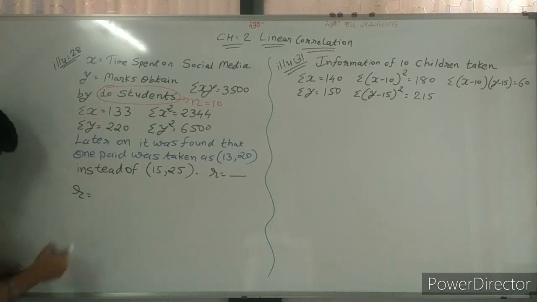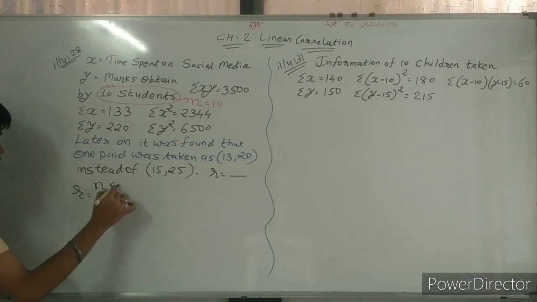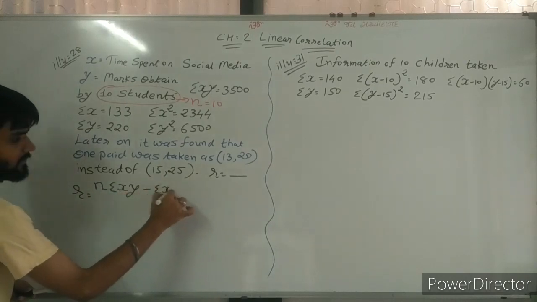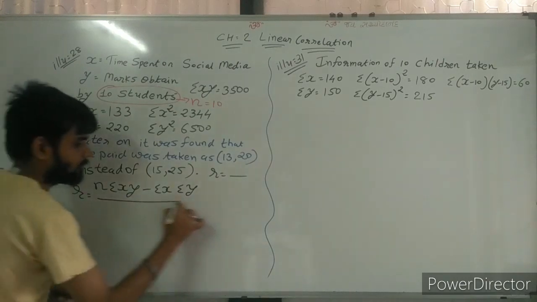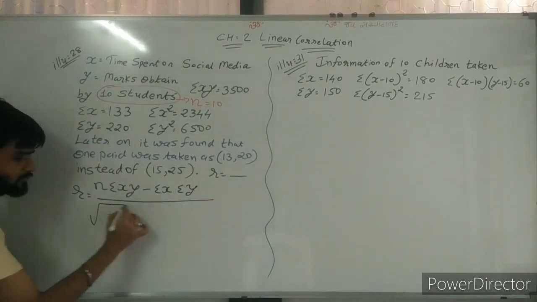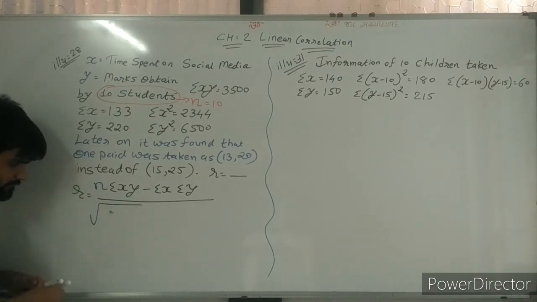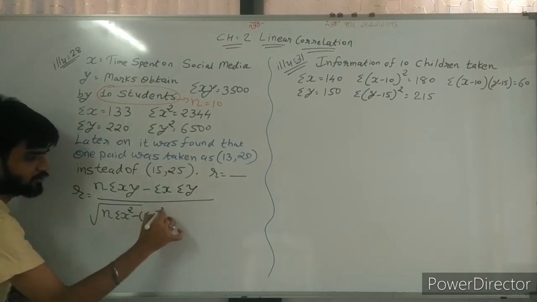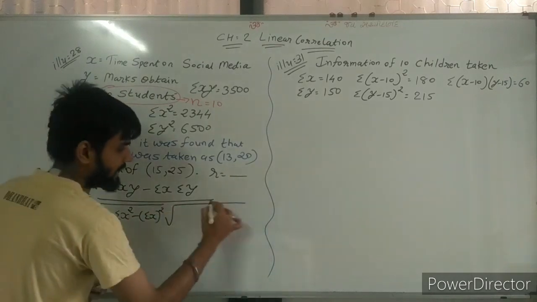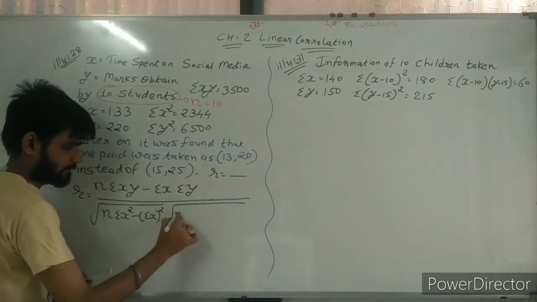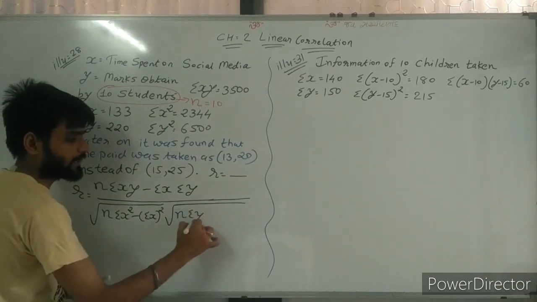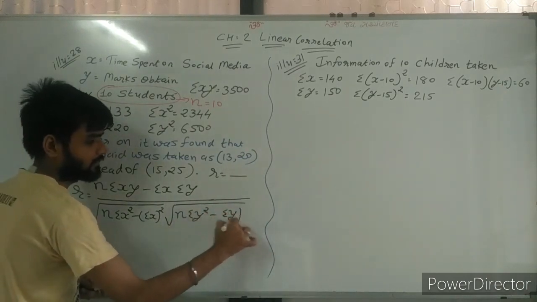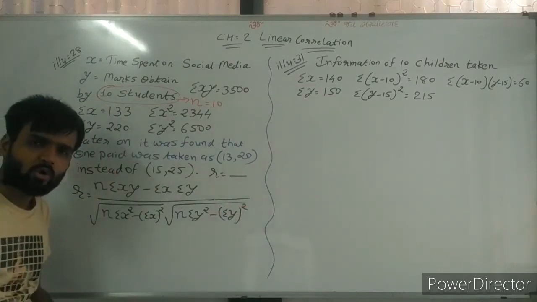So R is equal to n sigma xy minus sigma x sigma y, divided by the square root of n sigma x square minus sigma x whole square, multiplied by the second square root of n sigma y square minus sigma y whole square.